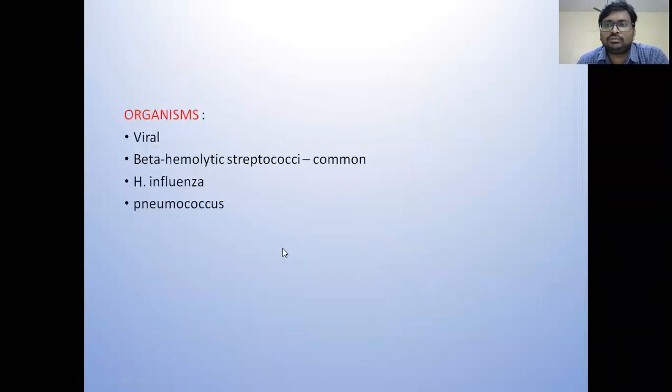Now coming to the organisms involved in acute tonsillitis. The most common one is viral tonsillitis. All the bacterial infections of the tonsil are invariably preceded by a viral infection. Among the bacteria, the most common one identified is beta hemolytic streptococci. The second most common is Haemophilus influenzae. Other rare causes are pneumococcus and Moraxella catarrhalis.